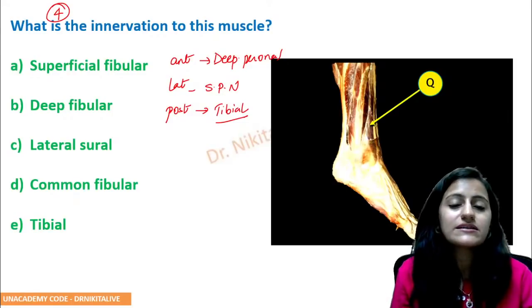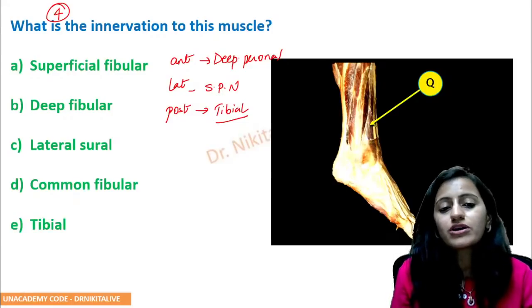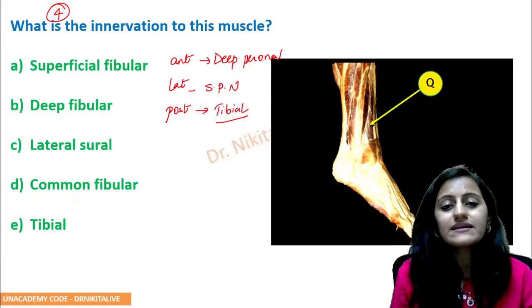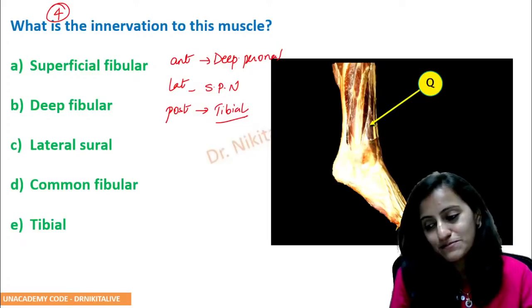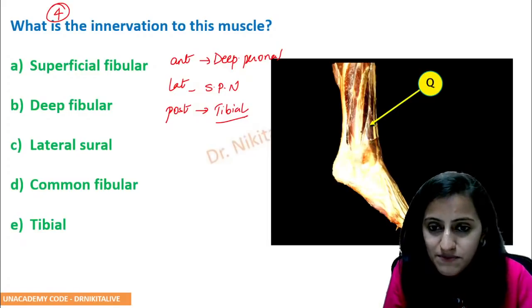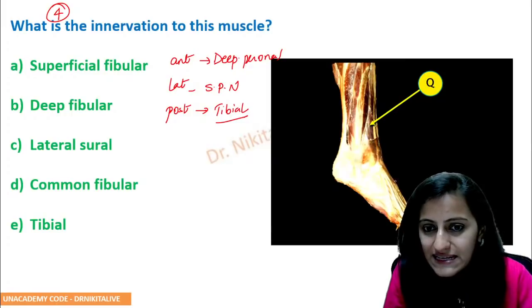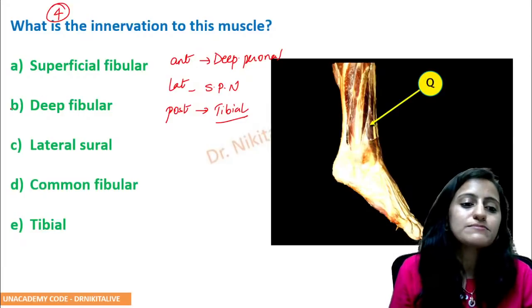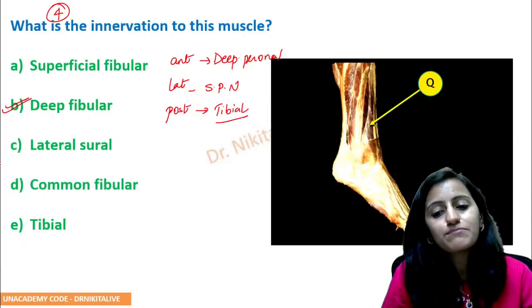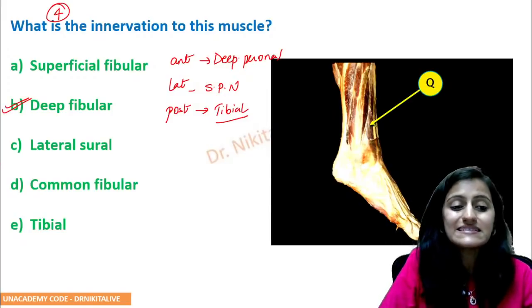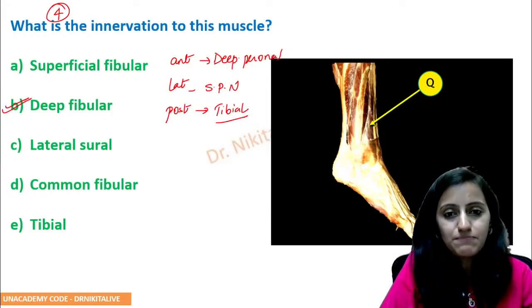Posterior is your tibial nerve. So remember: anterior deep peroneal, lateral superficial peroneal, and posterior tibial. Now this muscle which is marked here is basically in the anterior compartment. So thinking logically, even if you cannot identify the muscle, it will be supplied by the deep fibular nerve, that is the deep peroneal nerve, anterior compartment.